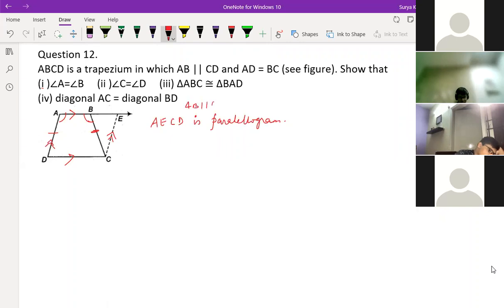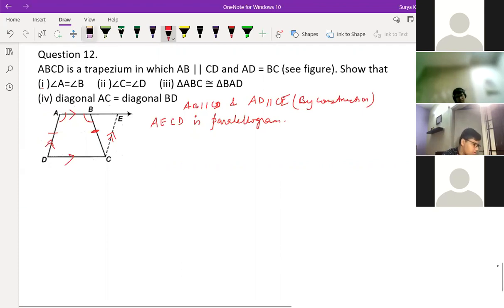AB is parallel to CD and AD is parallel to CE. Okay, sir, this is by construction we have done, right? How does it matter that AB is parallel to CD? It's AE, the line is AE, right? Yes, line AE you can write, no problem. You write AE or AB, not a problem.